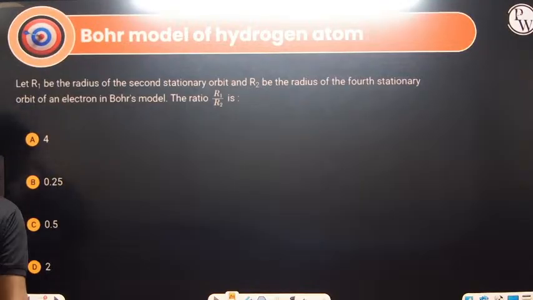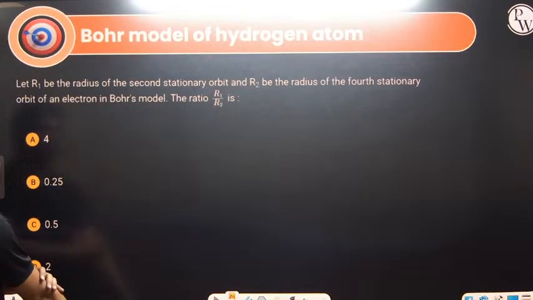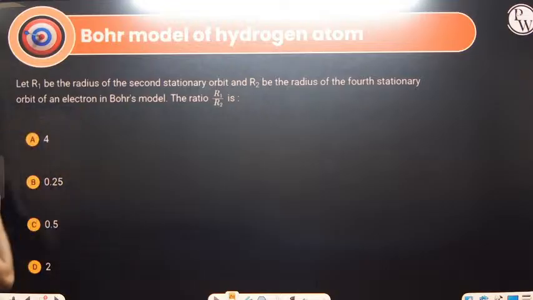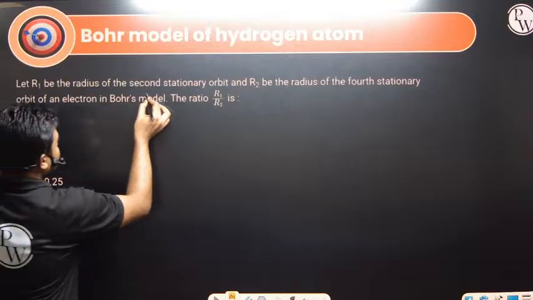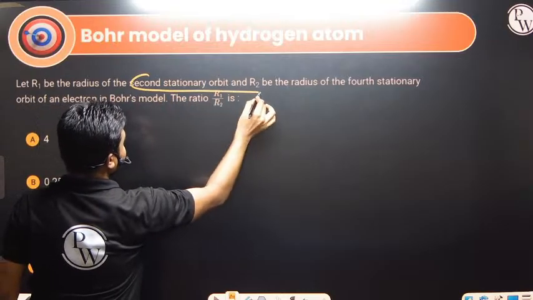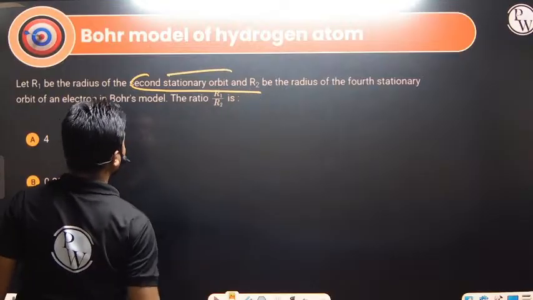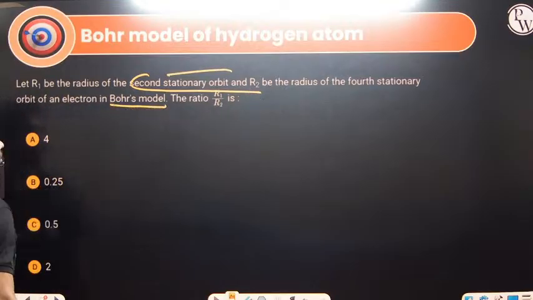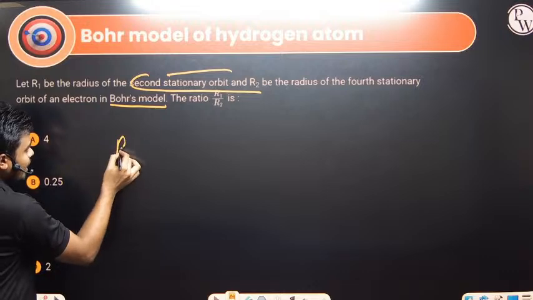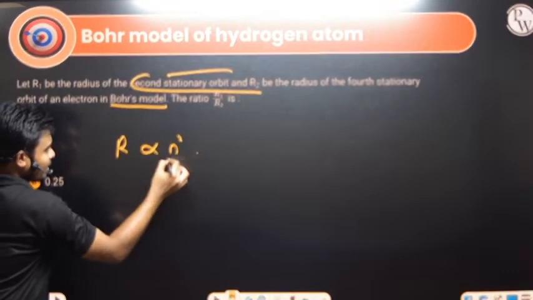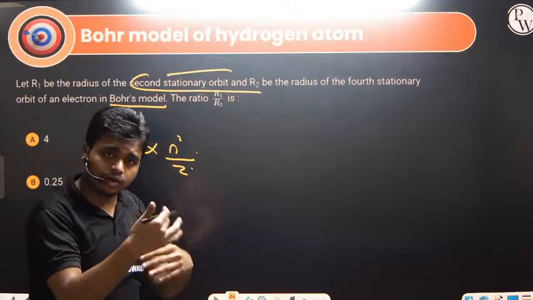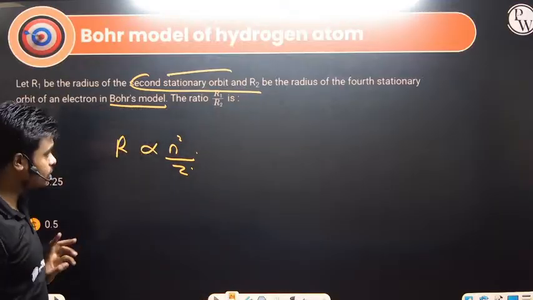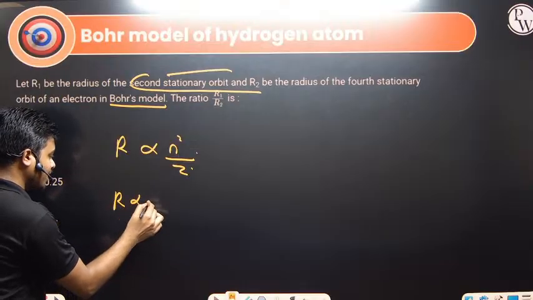Let r1 be the radius of the second stationary orbit, and r2 be the radius of the fourth stationary orbit of the electron in Bohr's model. Find the ratio. Bohr's model means hydrogen. So what is the radius proportional to? n square by Z. They have not mentioned anything about different elements, so the Z value is the same. Consider both for hydrogen only, so the Z value is 1 for both. So r is proportional to n square. That's it.